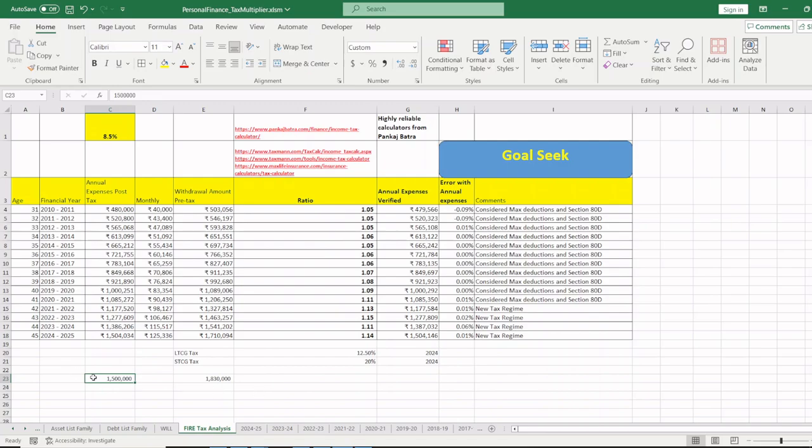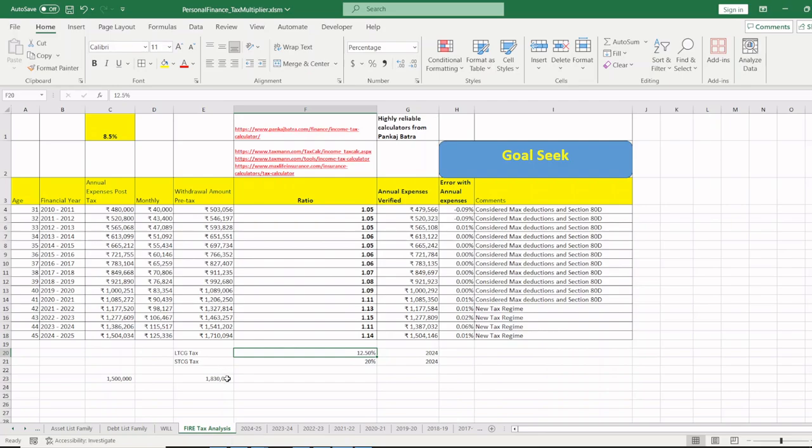So again, if you want 15 lakh rupees from your corpus to live on as your FIRE amount, you need to withdraw 15 into 1.22 times, because if you see the ratios here, it is just increasing. It will reach 1.2, 1.22 in the next 6 or 7 years, looking at the trend. It's not matching inflation. It has been increasing for the past 15 years. It will reach 1.2 shortly, in the next 5, 6, 7, 8 years. The long-term capital gain tax as well is going to increase to 15%, eventually reaching 20%.